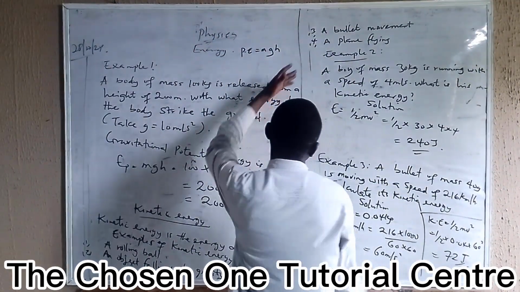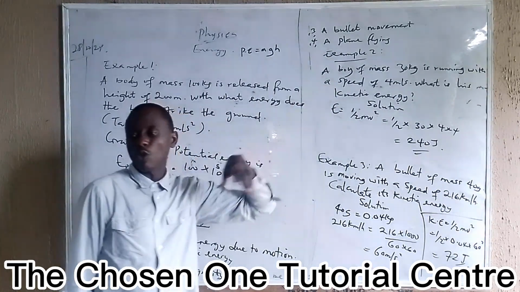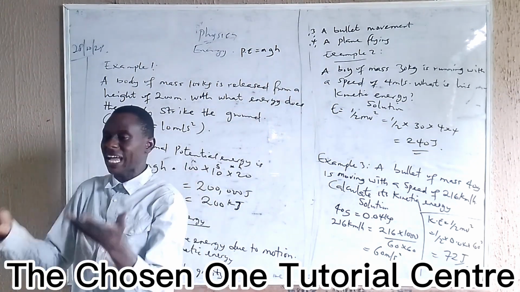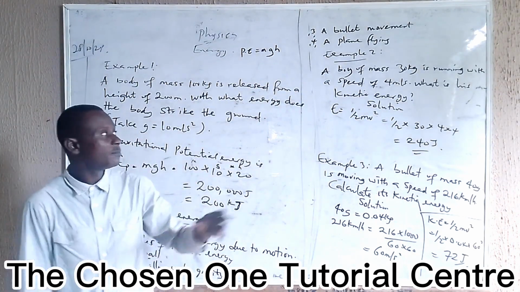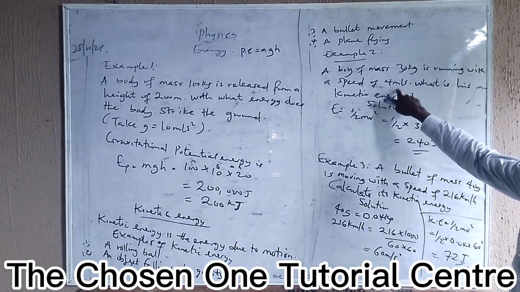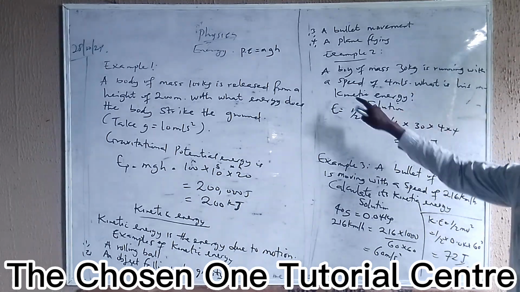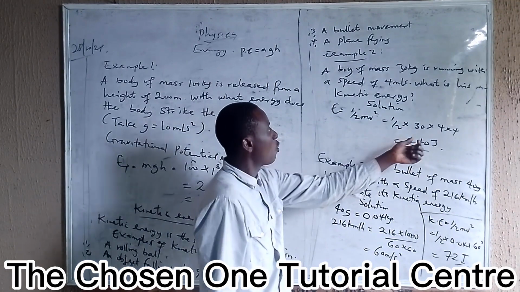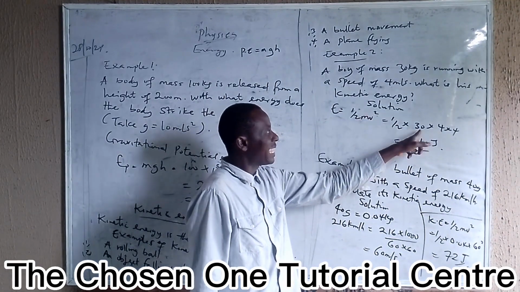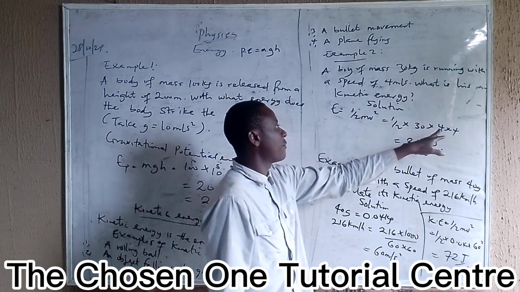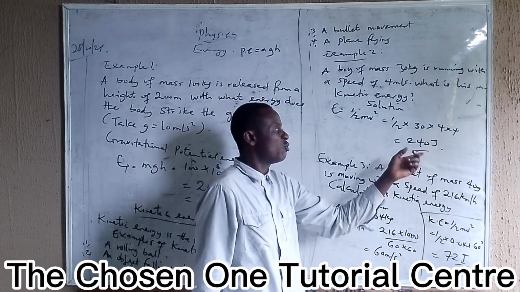Now, look at an example. The formula for kinetic energy is half mv squared. A ball of mass 30 grams is moving with a speed of 4 meters per second. What is its kinetic energy? The formula is half mv squared. We have mass 30 and a speed of 4, so 4 times 4.